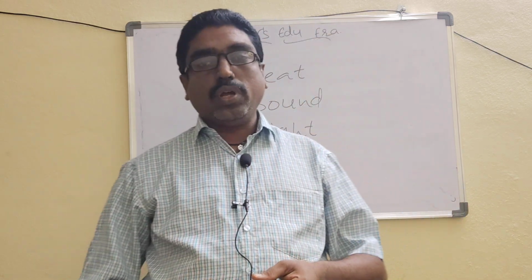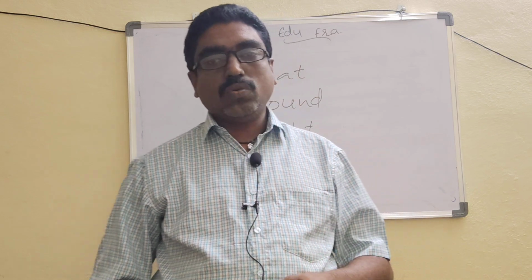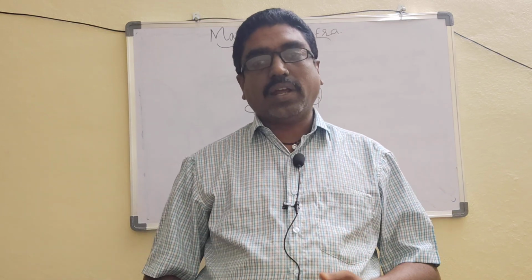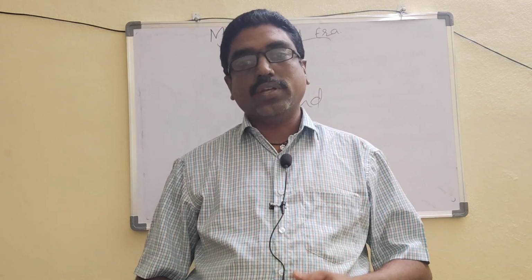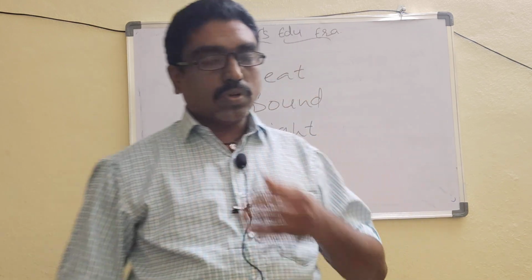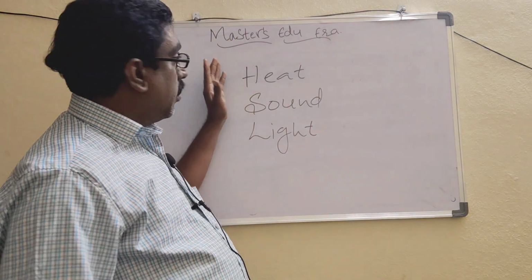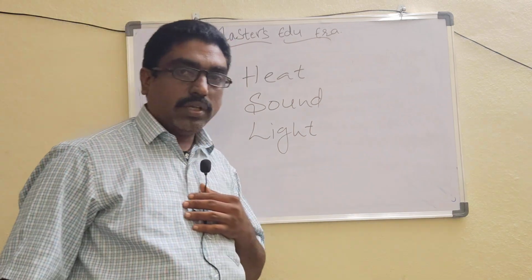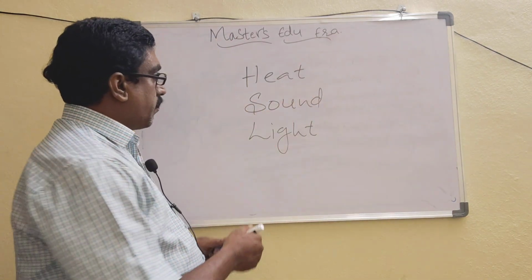Before discussing the characteristics of light, first we will see what light is. What is the meaning of light? What can light give us? Before that, we will first see some concepts: heat, sound and light. What are these three?